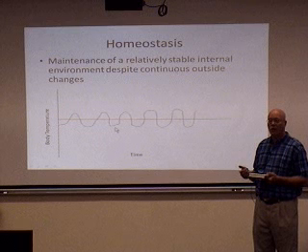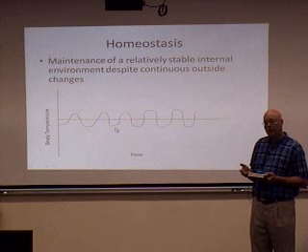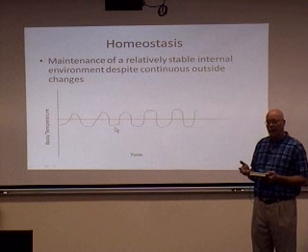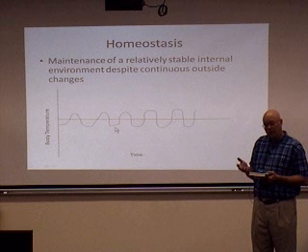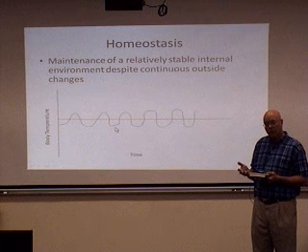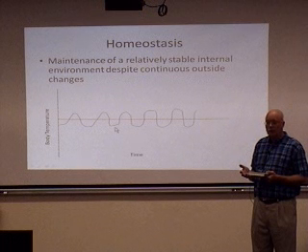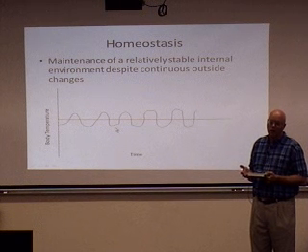We have the same thing going on with body temperature. Our body temperature starts to rise a little bit. Our body initiates mechanisms that bring the body temperature back down to normal, but it always overshoots a little bit. In that case, when it overshoots a little bit, our body initiates other mechanisms to bring it back up.